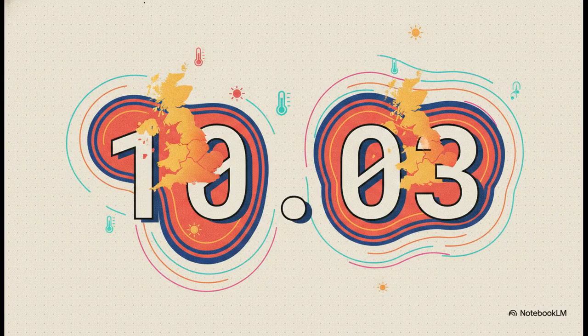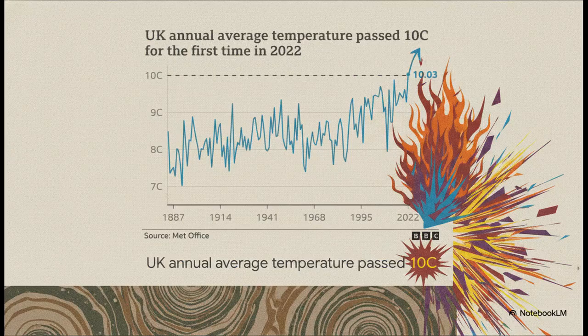To bring this global data a bit more local, in 2022, the UK's annual average temperature shattered a historic milestone, passing 10 degrees Celsius for the very first time. Now, 10 degrees might not sound like a blistering beach day, but as an annual national average, it's staggering. You can see on this Met Office chart how that record fits into a clear, aggressive upward pattern. It doesn't just bump up, it shoots straight through that 10-degree ceiling that had never been breached in recorded history.